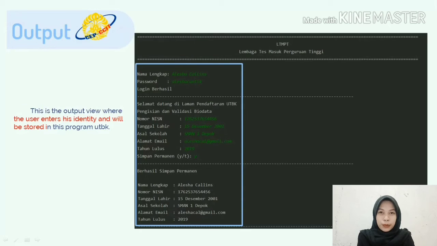I will explain to you about the output from our program. The first output is the view where the user enters his identity and it will be stored in this program UTBK. The identity includes name, password, NISN number, date of birth, school origin, email, and graduation year. After that, the user must input Y to save the data permanently.